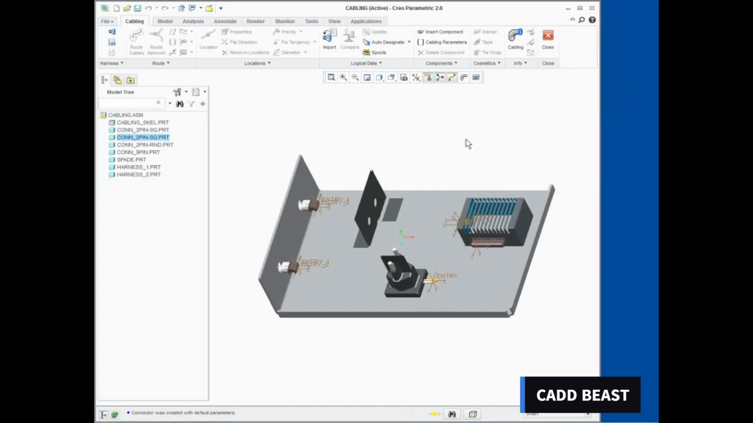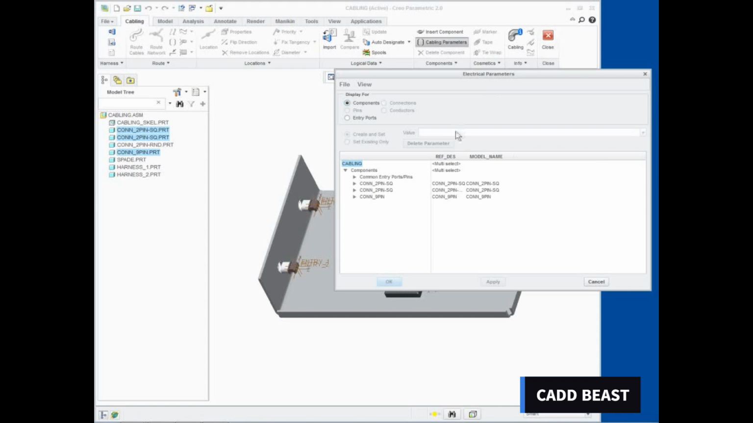In this task, we edit the connector reference designator names. Click Cabling Parameters from the Components group. Press Ctrl and select the 3 designated components. Click OK. In the Electrical Parameters dialog box, edit the REF DES column values as shown. Click Apply.